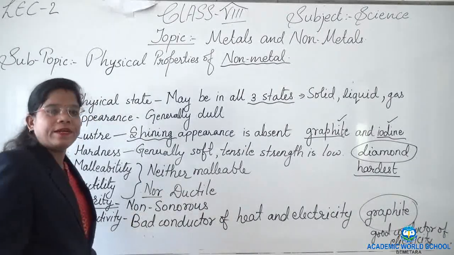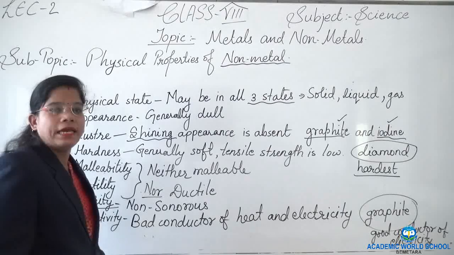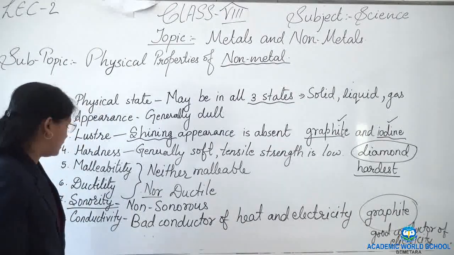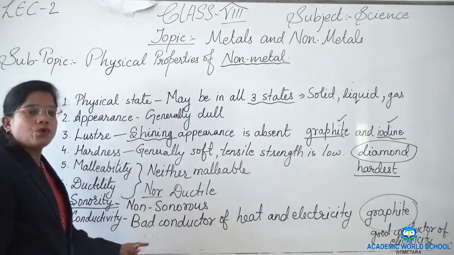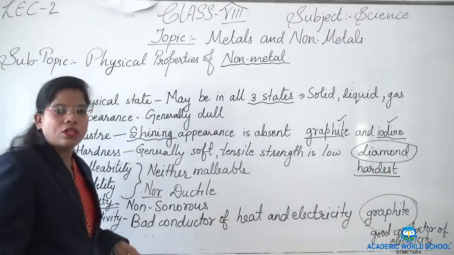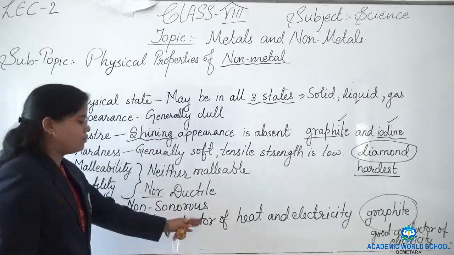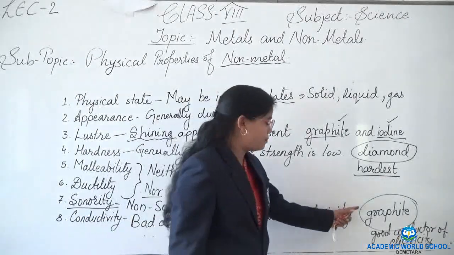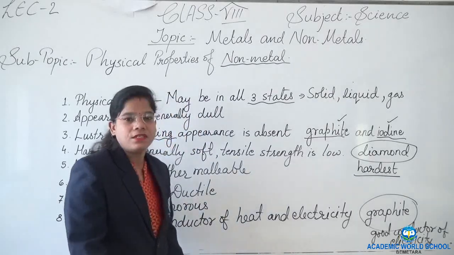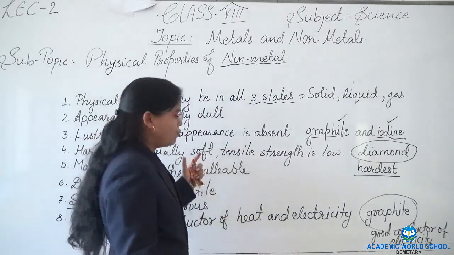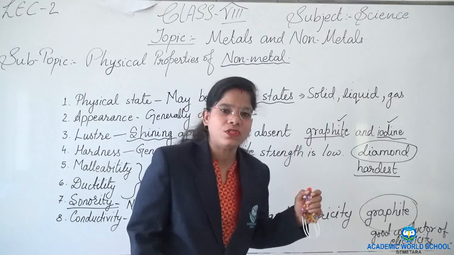Sonority. Non-metals do not produce any kind of ringing sound when they are struck against any object. Conductivity. Almost all the non-metals are bad conductors of heat and electricity except graphite. Do you know what graphite is?